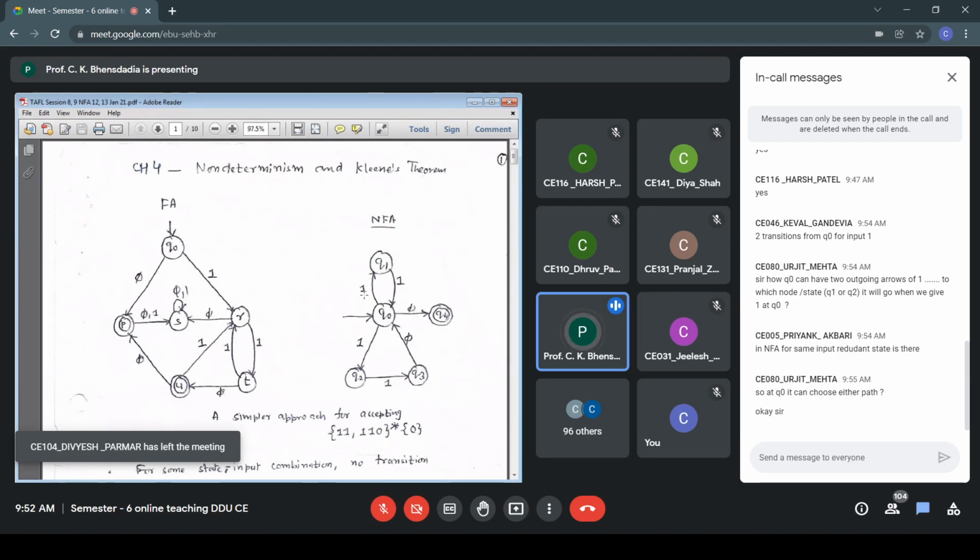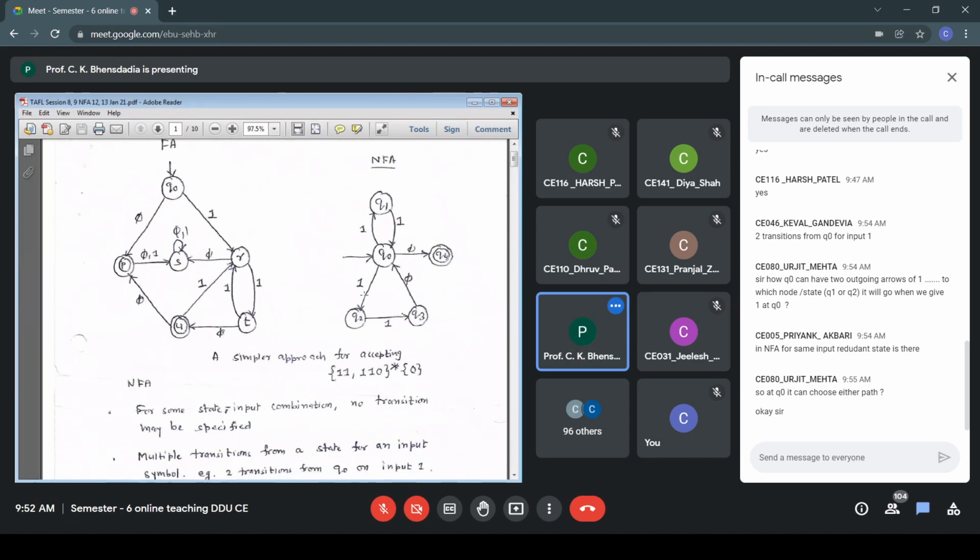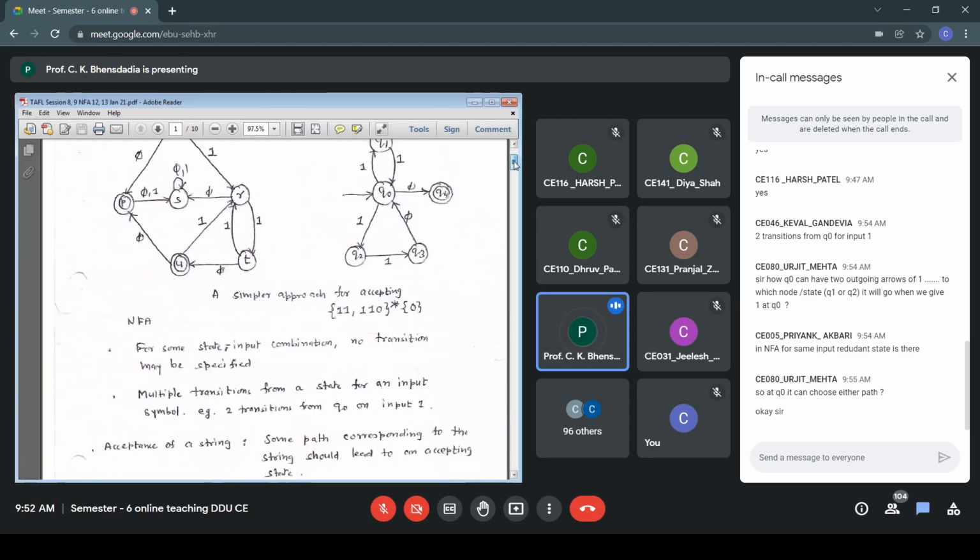Choice is there in the non-deterministic version of any model of computation. So those are two important characteristics of NFA. For some state input combinations, no transition may be defined, or there may be multiple transitions from a state for an input symbol, like the transition from Q0 on input 1, that is also fine.